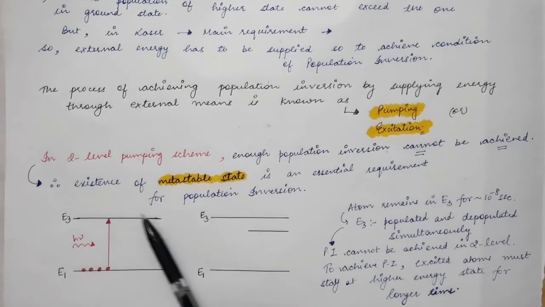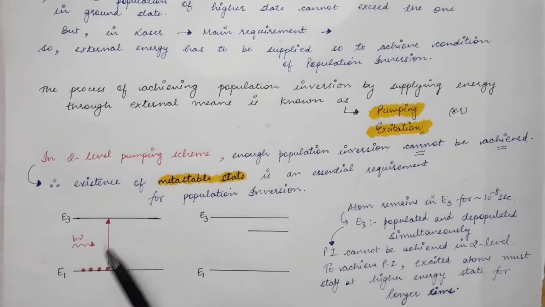So in this two-level scheme, it is impossible to obtain the population inversion condition. We want more than half of the atoms to be present in the excited state. Let's say if there are 100 atoms present in the ground state, we want at least half of the atoms to go to the excited state so that population inversion is achieved.